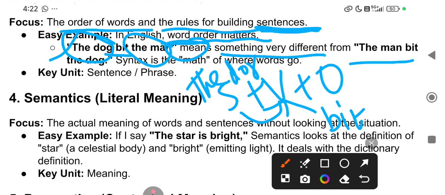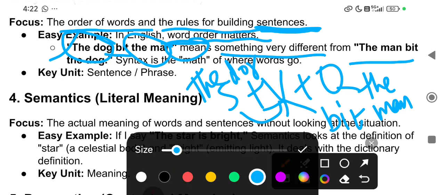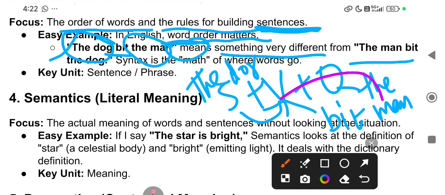Whom? The man. So here, the man. The dog bit the man, right? So that order cannot be reversed. That order cannot be changed. If we swap the dog and the man, the meaning will be changed.